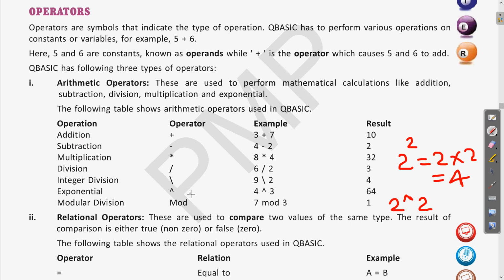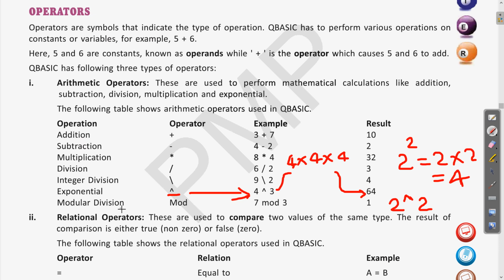So here in the example you can see, so 4 raised to the power 3. It means 4, this one, what is the meaning of this? 4 multiplied 3 times. So 4 into 4 into 4. So what will be the result? 4 into 4, 16. 16 into 4, it is 64. So 64 is the answer. I hope this is clear. This operator is called as exponent operator, this one. Fine. Then we have another, that is modular division.